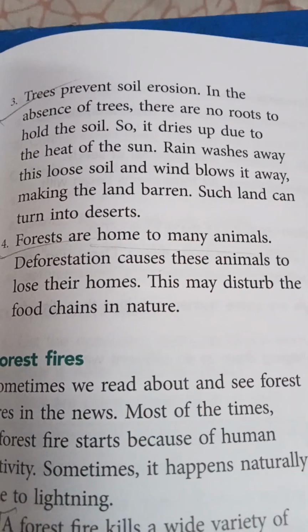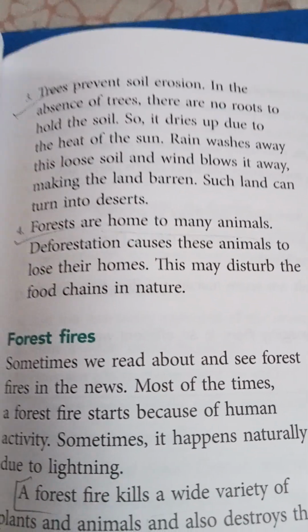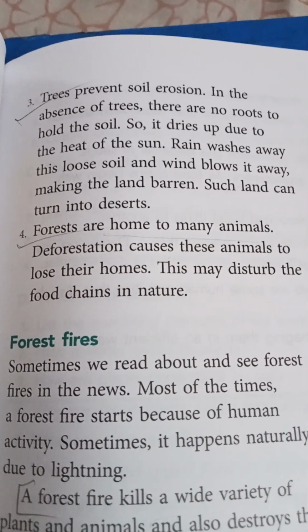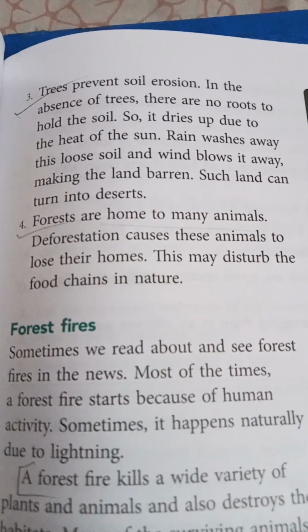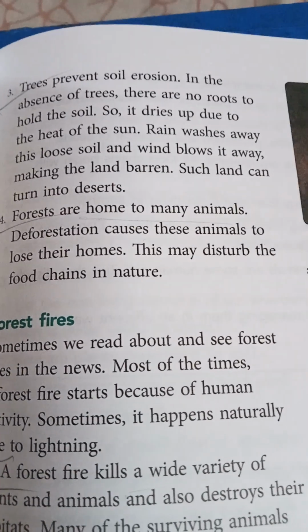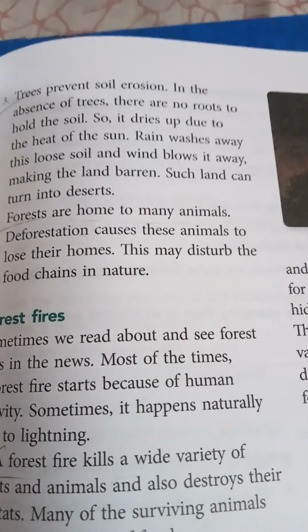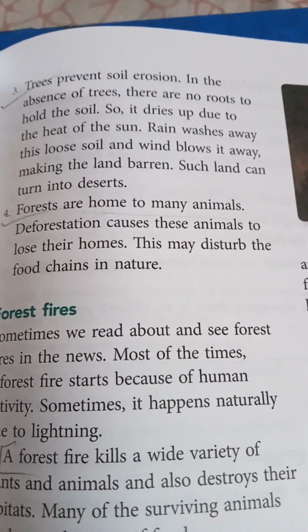Trees prevent soil erosion. In the absence of trees, there are no roots to hold the soil, so it dries up due to the heat of the sun. Rain washes away this loose soil and wind blows it away, making the land barren. Such land turns into desert.